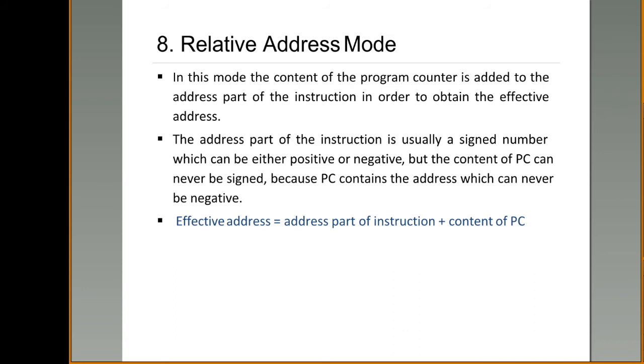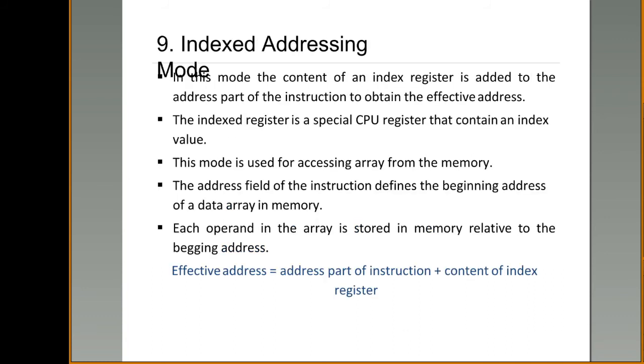But the content of PC is not a signed number. Why? Because PC contains what? Program counter always contains the address, and an address can never be negative. So the content of PC is always positive. This is relative addressing mode. Using this relative address mode, the value of the program counter is added to the address specified in the instruction to get the effective address to fetch the required operand.